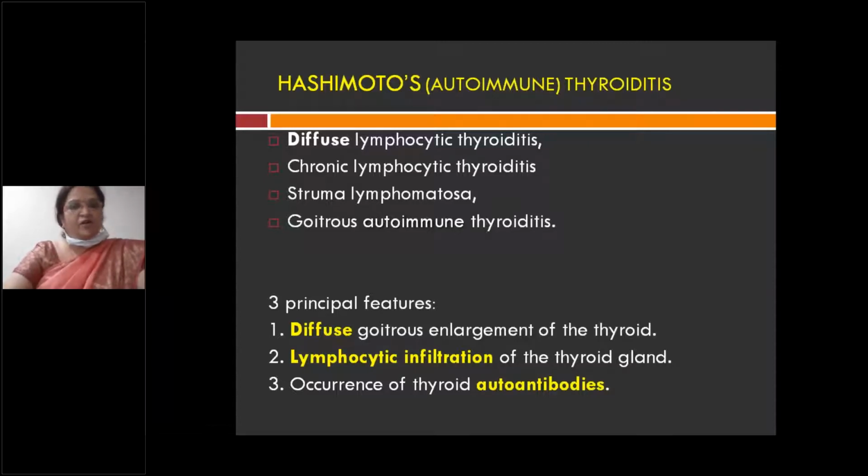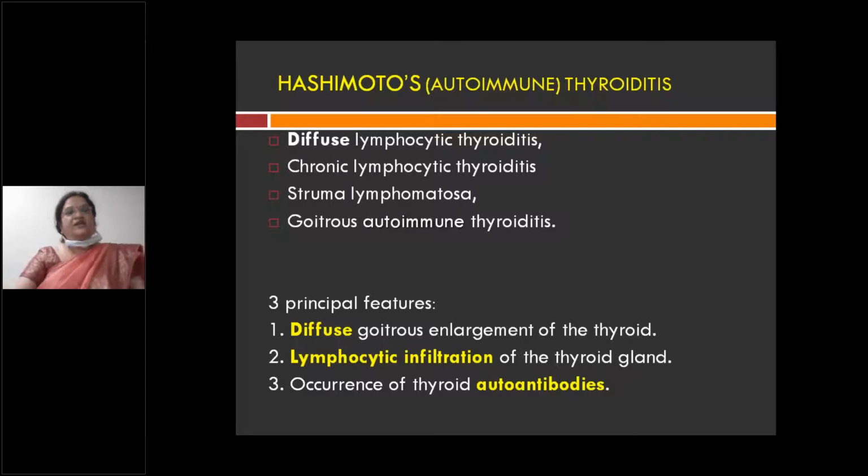On microscopy or histopathologically, you have predominantly lymphocytes in this particular condition. That's why it is called chronic lymphocytic thyroiditis.